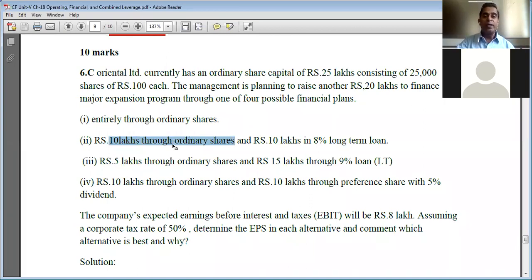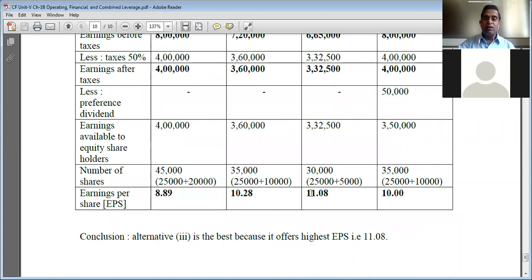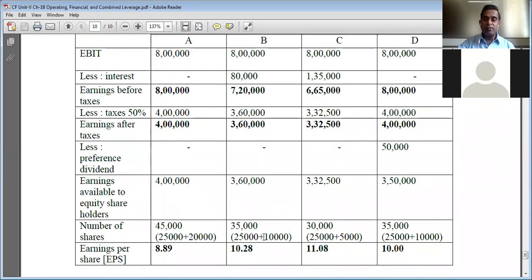Okay. So how do I determine the number of equity shares? 10 lakh rupees, that is equity capital, divided by the market price of equity share, that is 100. So 10 lakhs divided by 100 is equal to 10,000. So the additional equity shares under financial plan 2 are 10,000. So 25,000 plus 10,000 is equal to 35,000 equity shares under financial plan 2.